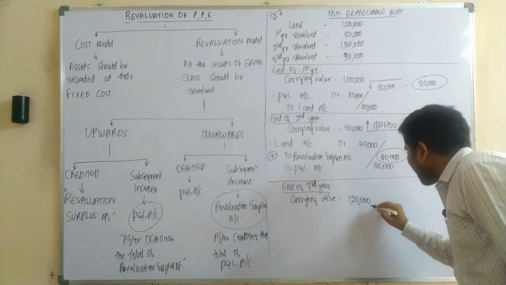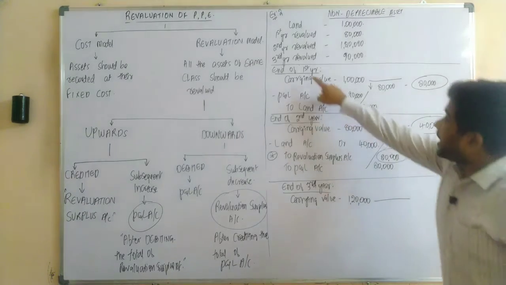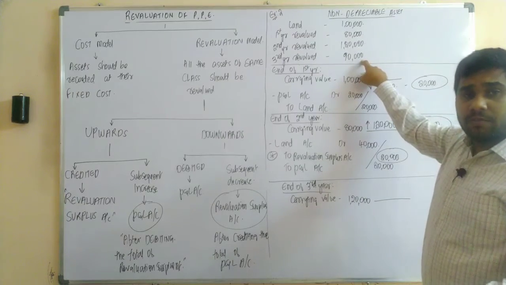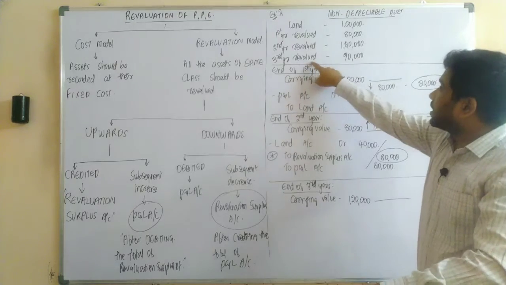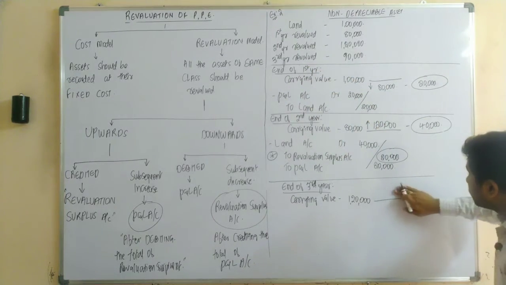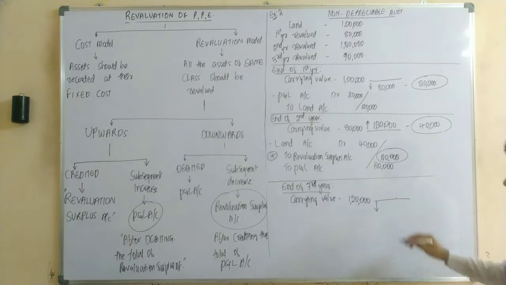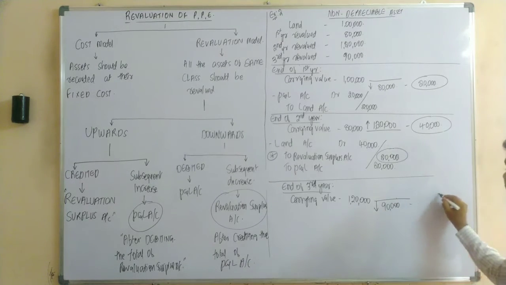At the end of third year, the asset was revalued at 90,000. Was it revalued upwards or downwards? So at the end of third year, the asset was revalued at 90,000 rupees. Was it upward revaluation or downward? Downward.